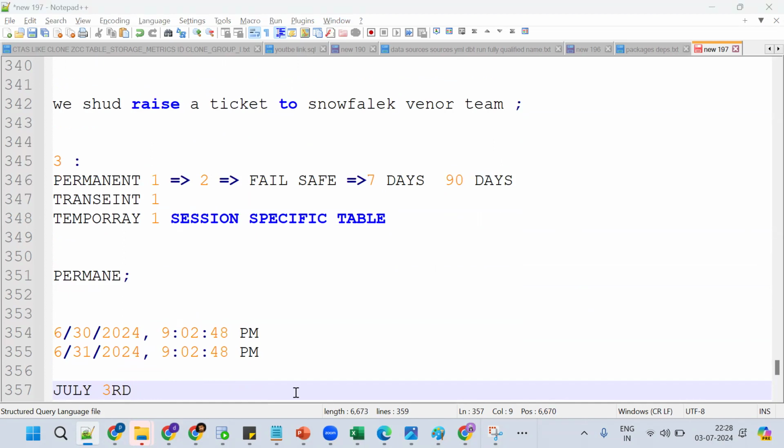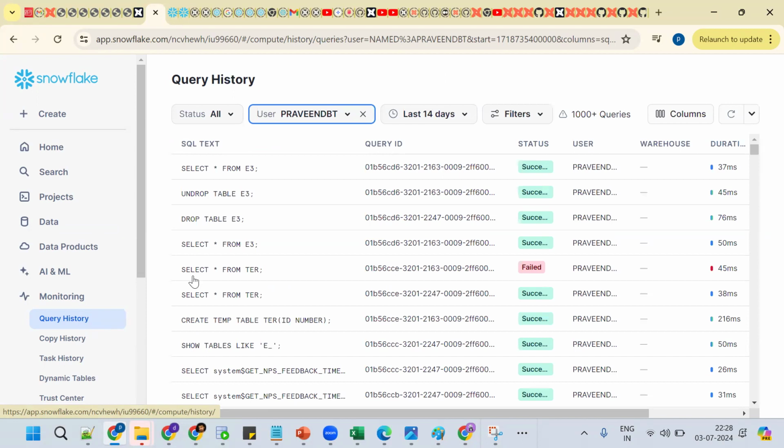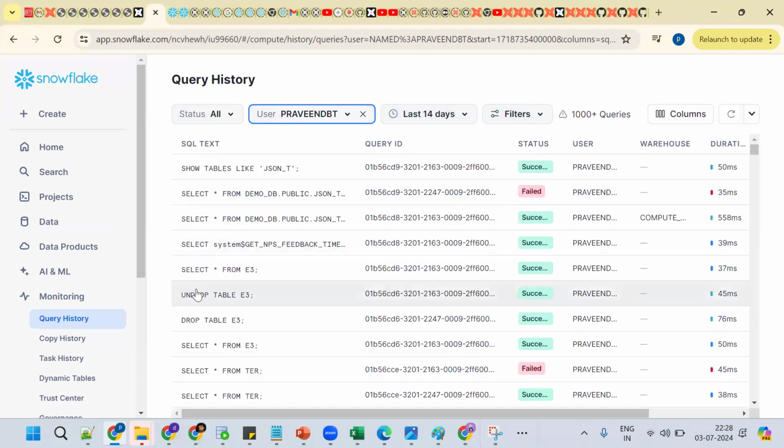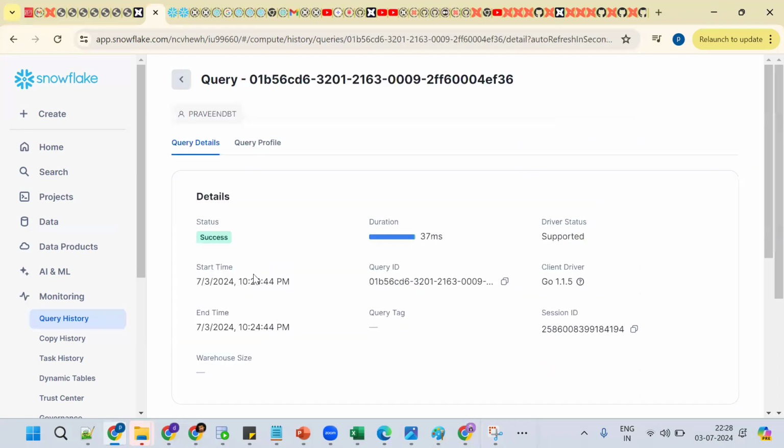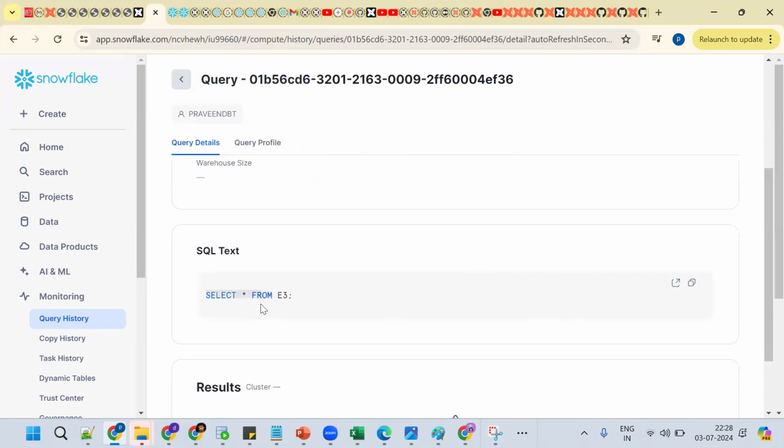Same thing, suppose, go back here, go to our query history. Let me open this query. Now see, copy. Select star from, copy the same value. Now in which database do you execute the same thing?